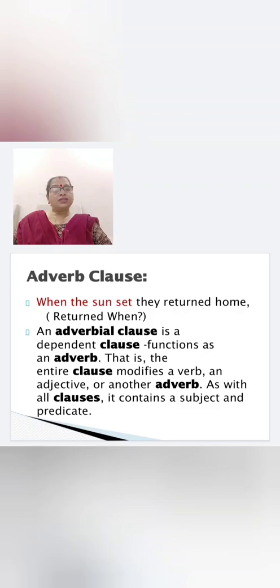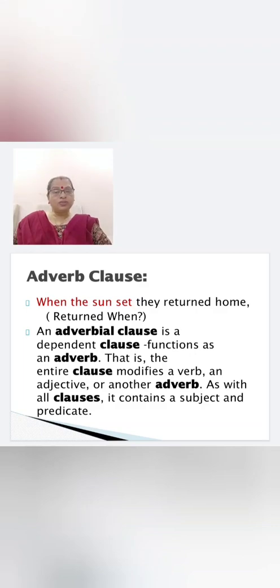When the sun set, they returned home. Find out the main clause. They returned home. When did they return home? When the sun set. So, an adverbial clause is a dependent clause, and this functions as an adverb.